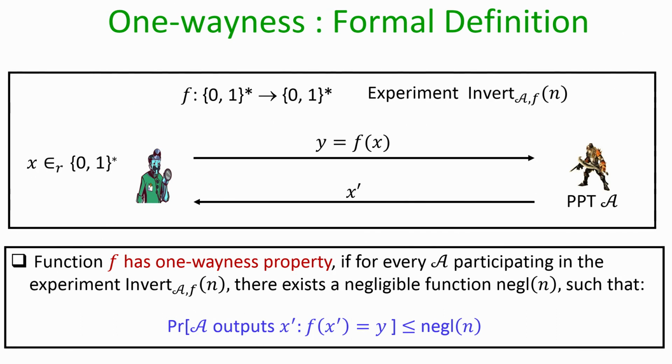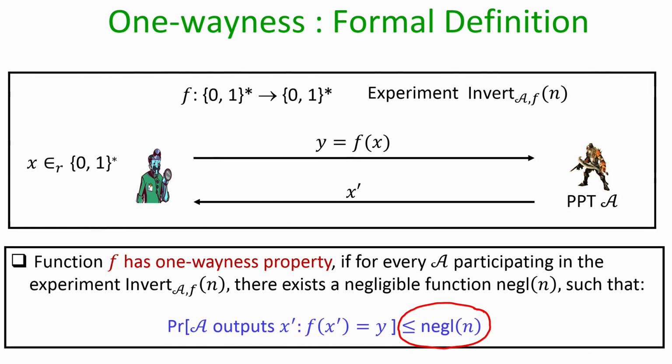That means we require that no polynomial time algorithm should be able to invert this random y except with a negligible probability. So in this definition, the requirement is that the success probability of the adversary to invert the random y should be upper bounded by a negligible function, not by 0, because there always exists a guessing strategy by the adversary, namely the adversary can simply guess a random x dash, and there always exists a non-zero probability that the guessed x dash indeed turns out to be one of the pre-images of the given y.